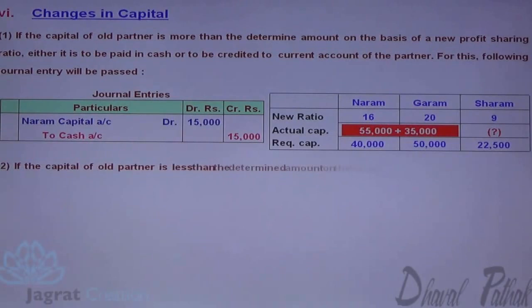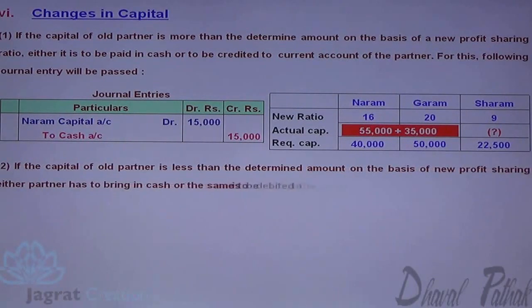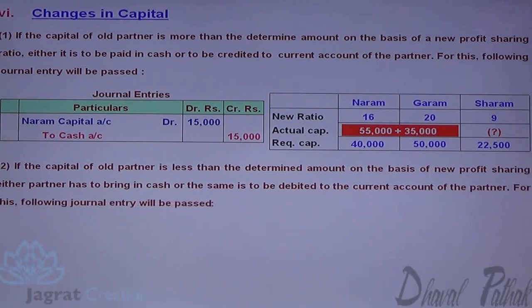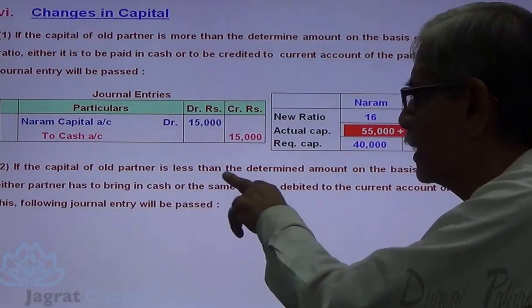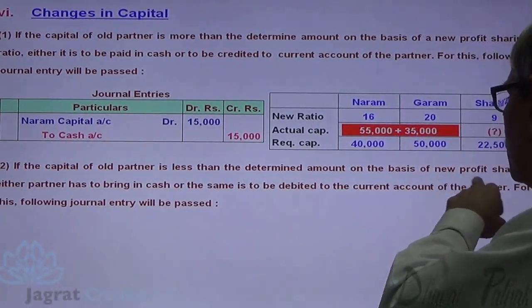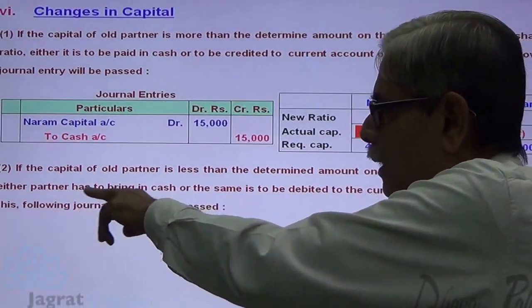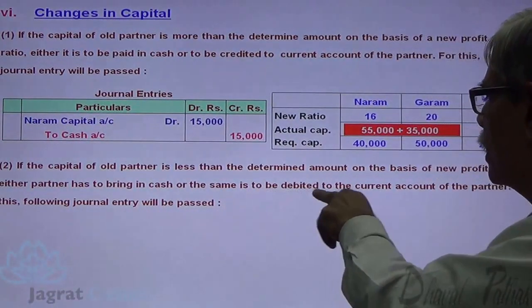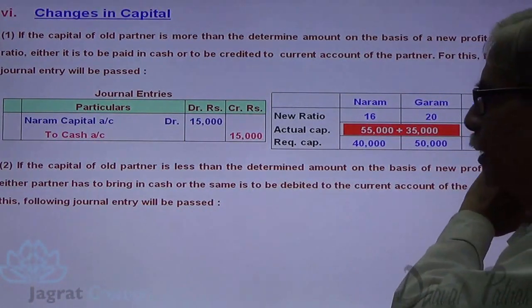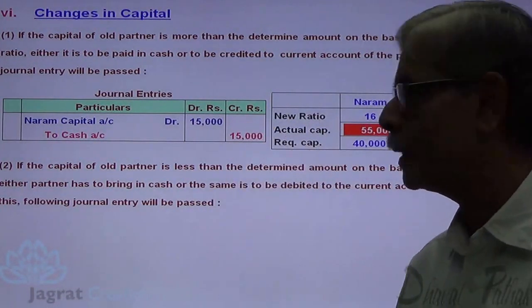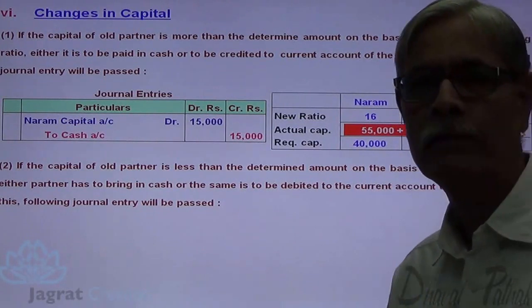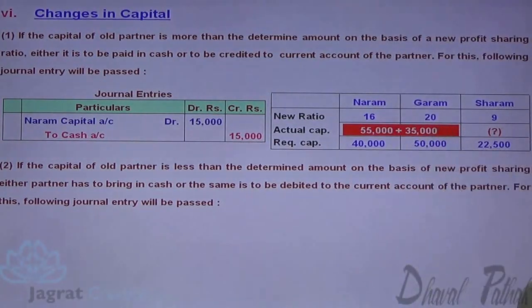Now, if the capital of old partner is less than determined amount on the basis of new profit sharing ratio, the partner has to bring cash for the same or is debited to the current account of the partner. Following journal entries are passed. Now say the instance of Garam. What is his actual capital? 35,000. What is the required capital? 50,000. Actual capital is short by 15,000.